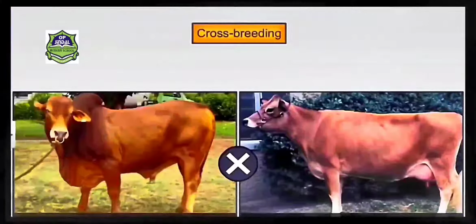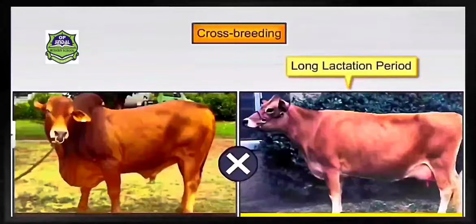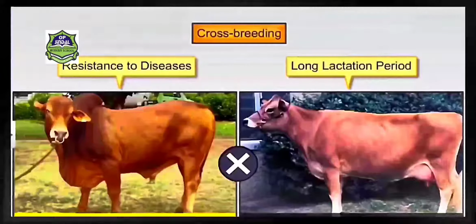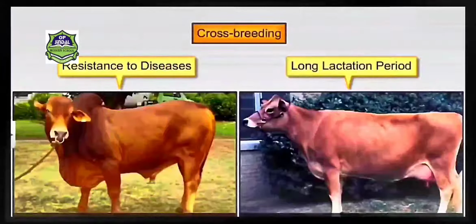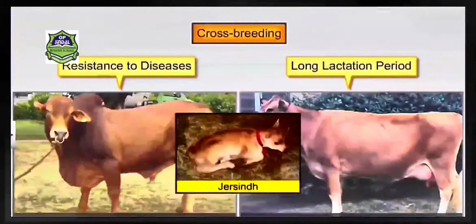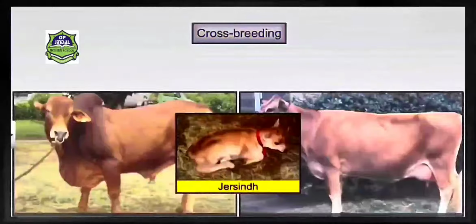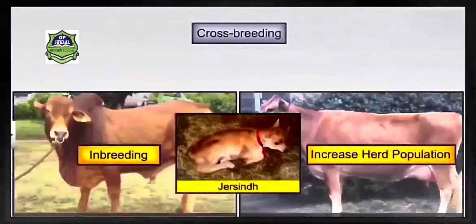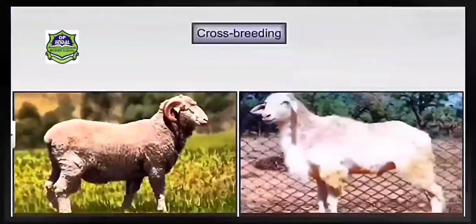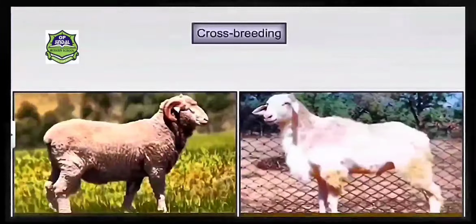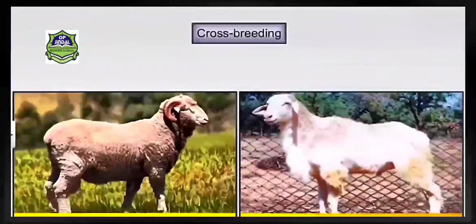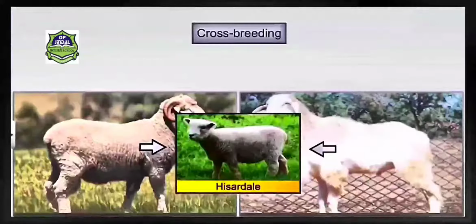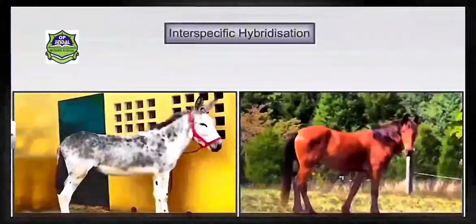Crossbreeding is breeding between two animals, a superior bull and cow, but they should be of different breeds. For example, here you can see Jersey, which has a high lactation period, and Sindhi, which is disease resistant. When they are crossbred, they produce a hybrid offspring which has both characteristics. Here is another good example in sheep: when Bikaneri ewes and Merino rams are crossbred, they produce a better breed called Hisardale.